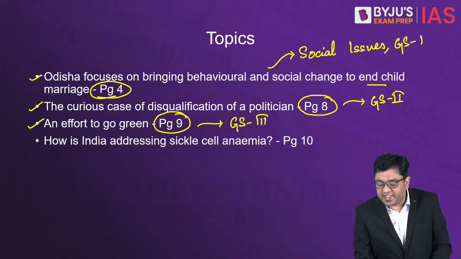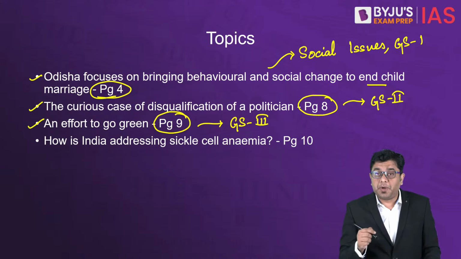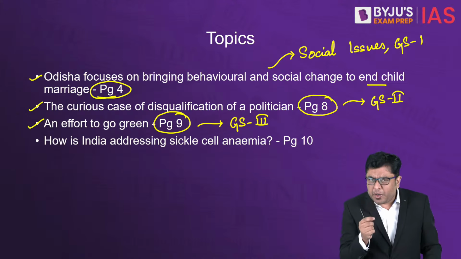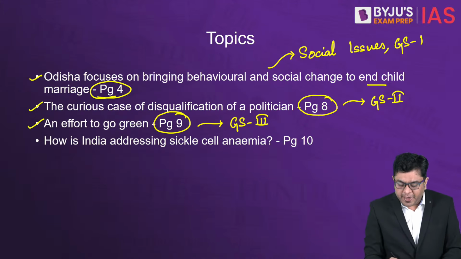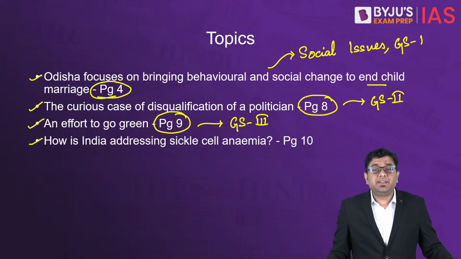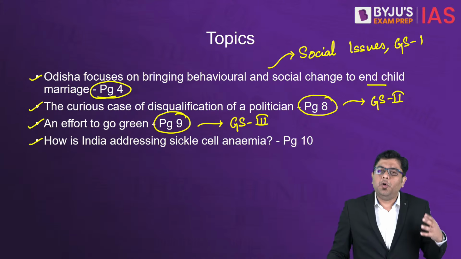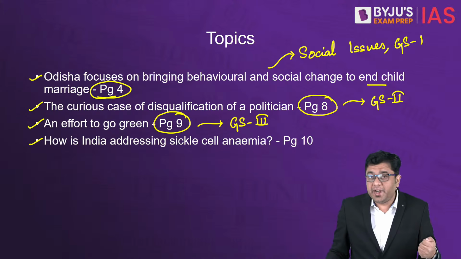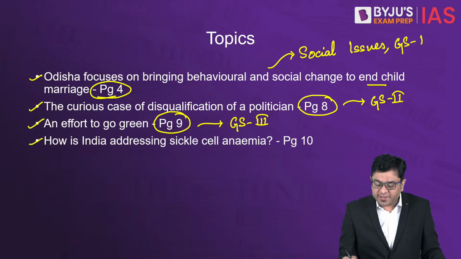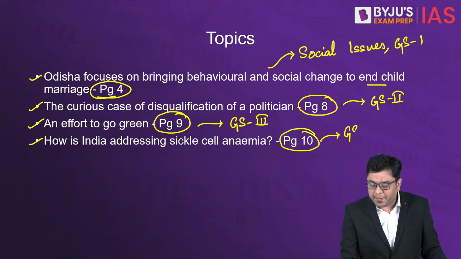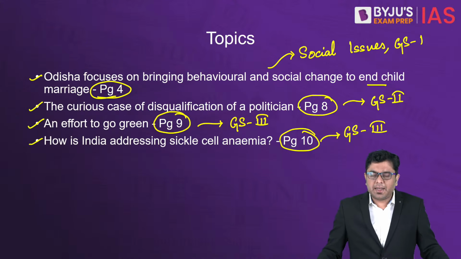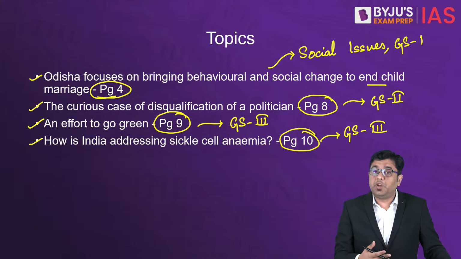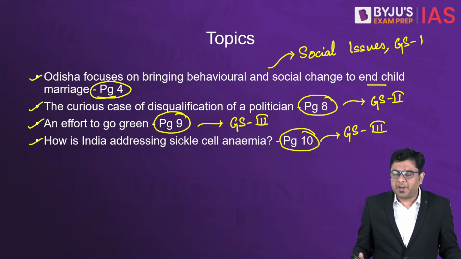Here we shall also be discussing these awards, which shall be relevant for your prelims examination, and also the paradoxes that one needs to notice when discussing green initiatives. Then eventually we shall be addressing India's sickle cell anemia and how the country can counter or solve this issue, which has appeared on page 10, and this again will be relevant for your GS paper 3. So overall, as you can see, today's discussion will encompass topics which are important for various different GS papers.